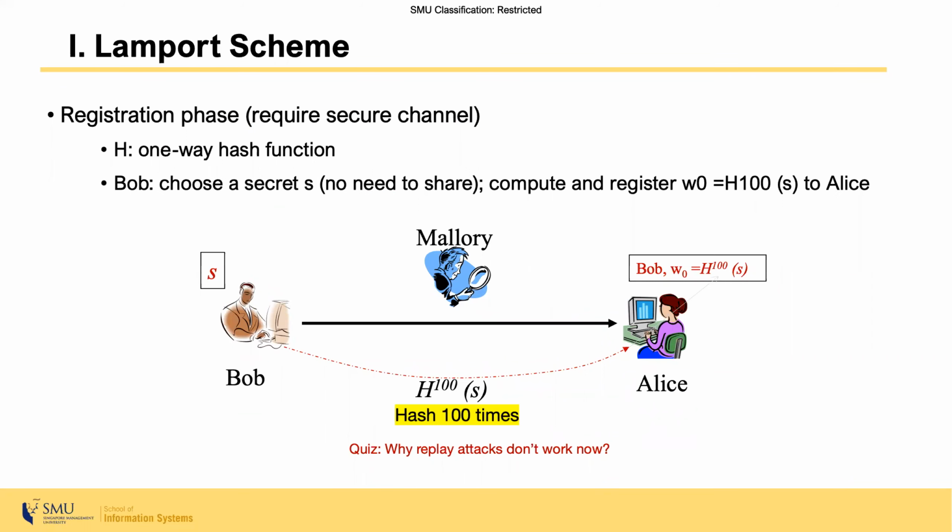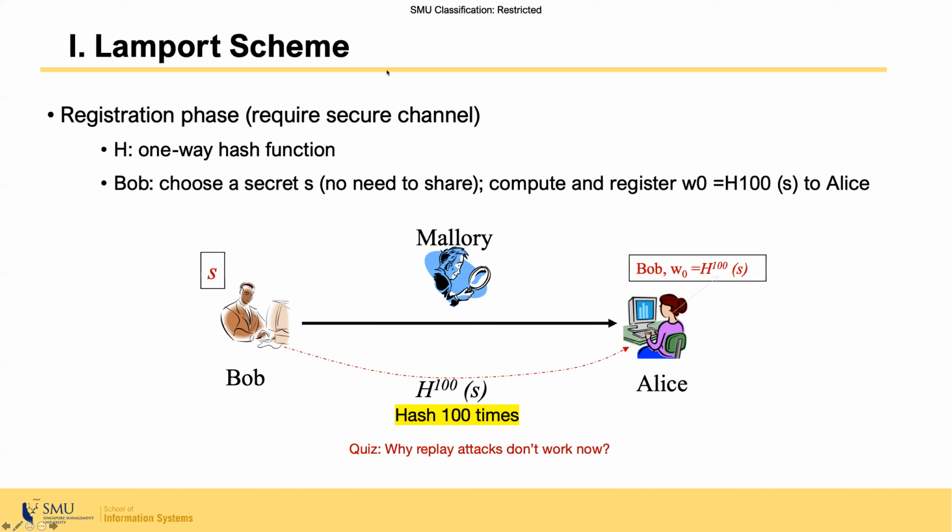Just like before, we have the registration phase and the authentication phase. In Lamport scheme, registration phase requires that the channel to exchange the password information is secured. That means that if this registration phase does not have a secure channel, Lamport scheme will become insecure. Let's look at how this registration works.